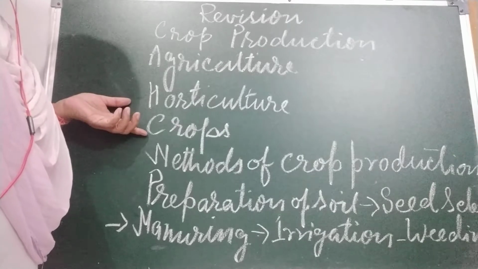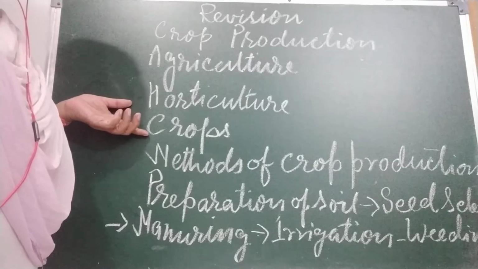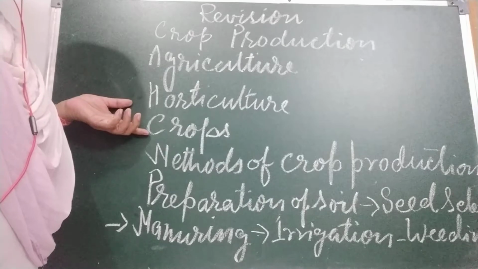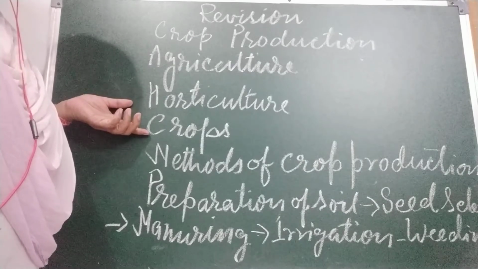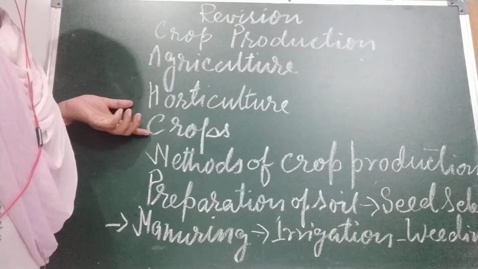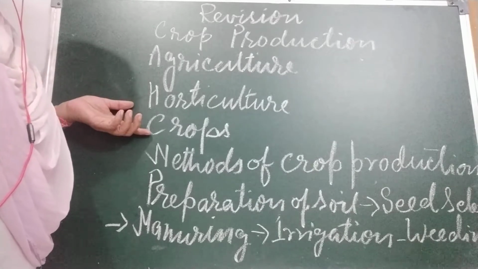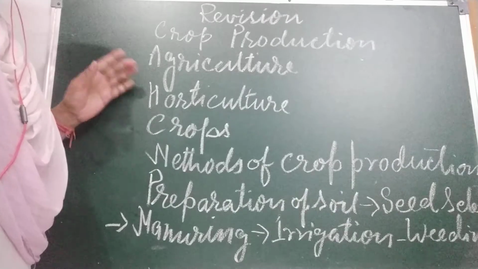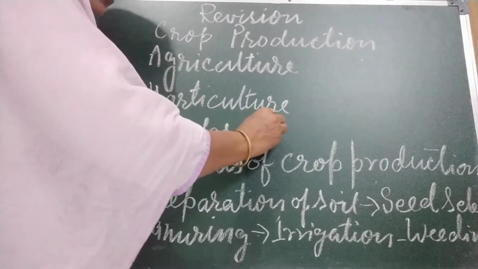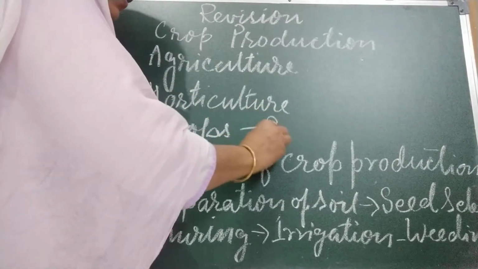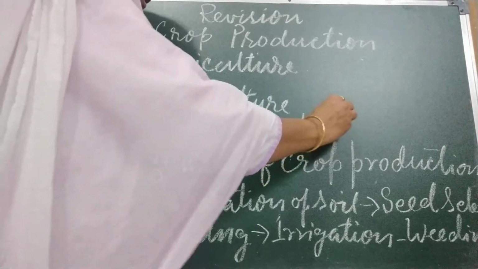Children, what is a crop? When a large number of plants are grown at the same place for food, it is called a crop. In India, there are two main seasons for cultivating crops, the Kharif crops and Rabi crops. Okay, Rabi and Kharif crops.